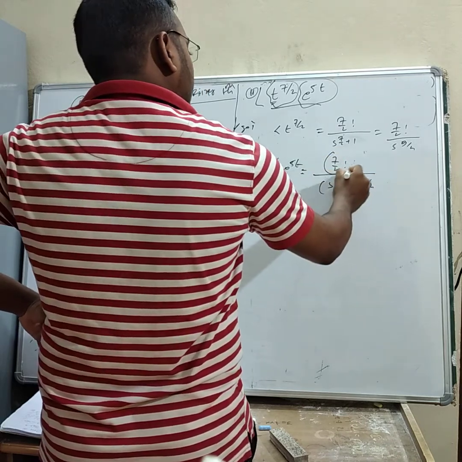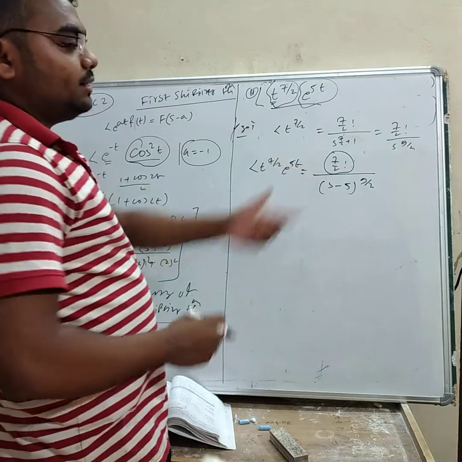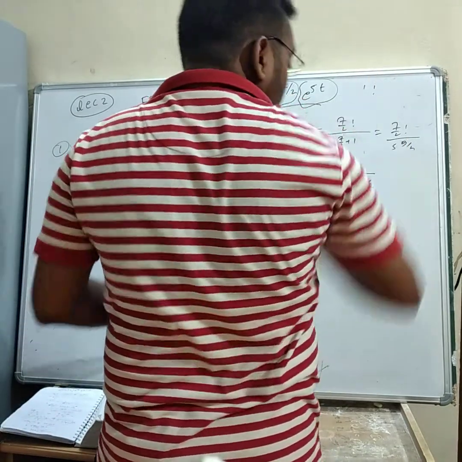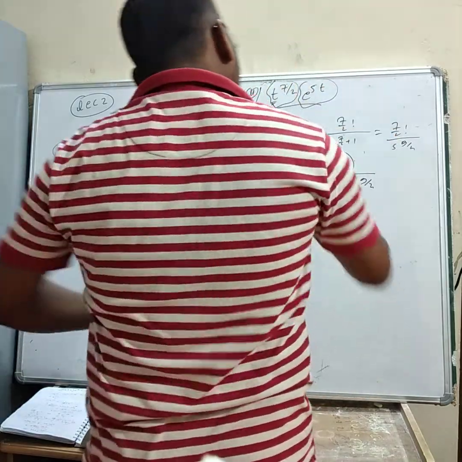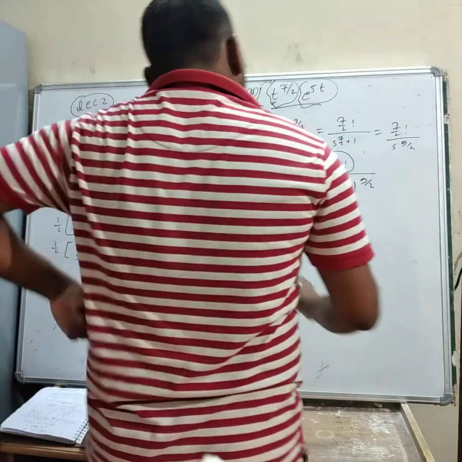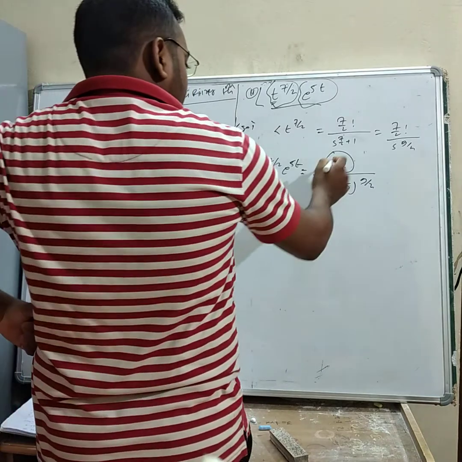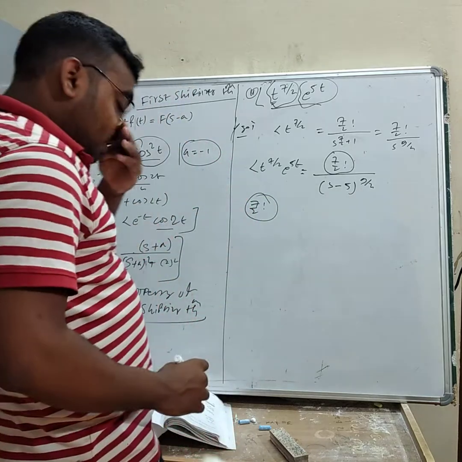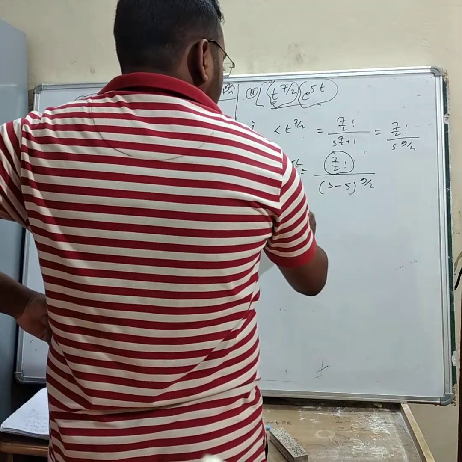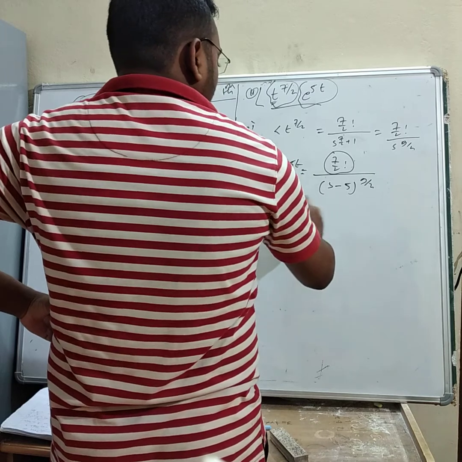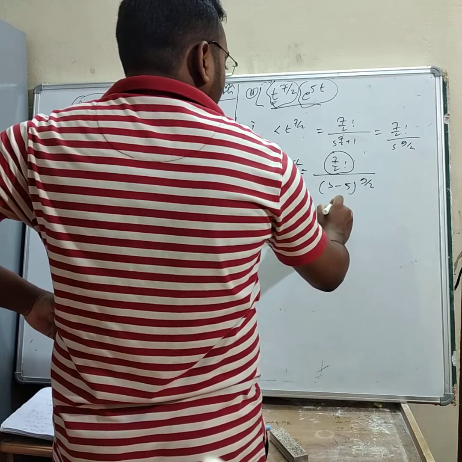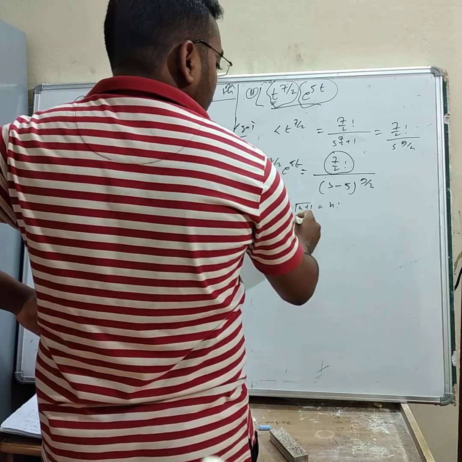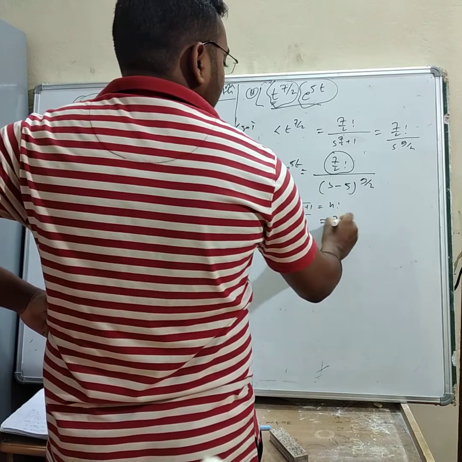Now the question is how to get the factorial of 7 by 2, isn't it? We know the factorial of 1, factorial of 2, factorial of 3, factorial of 4, but how do we find the factorial of 7 by 2? If you want to find the value of 7 by 2 factorial, we need to know the property of the gamma function. The property of gamma function is gamma n plus 1 is equal to n factorial. So 7 by 2 plus 1 will be 9 by 2, gamma of 9 by 2 equals 7 by 2 factorial.